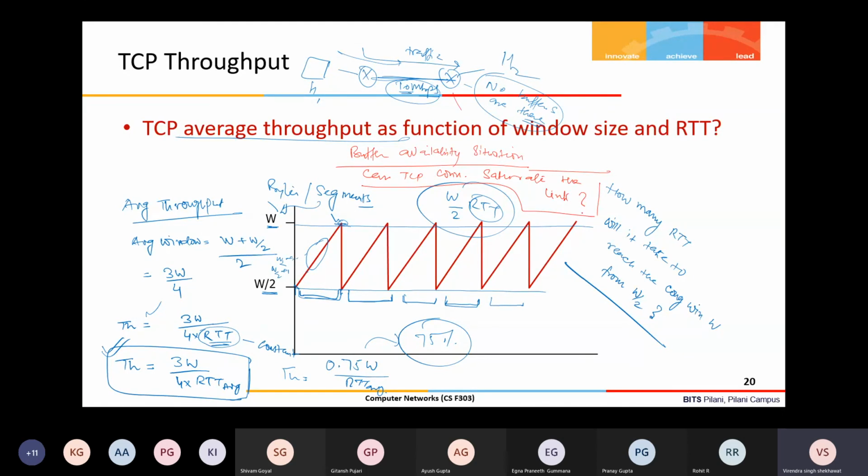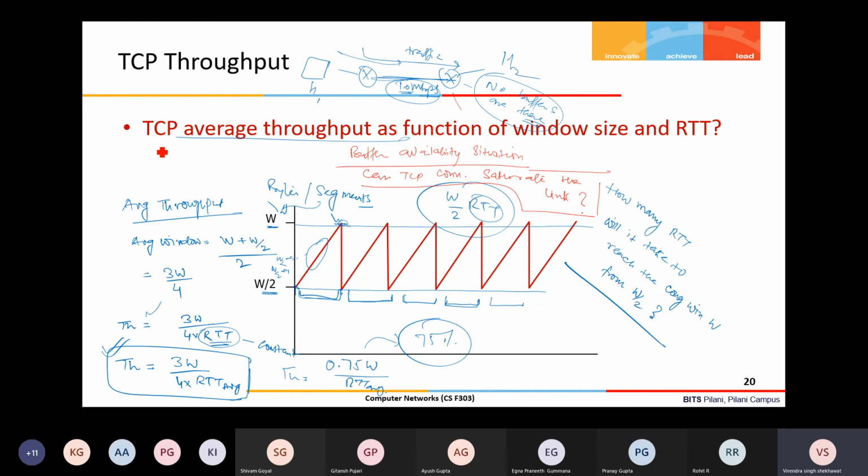It will not be able to saturate, and you are looking at this from a different perspective. But I am saying that because your point is that anything more than 10 Mbps will be dropped, but that is not correct. If the buffer is not there, then it will definitely drop. But if the buffer is available, then it will stay in the buffer. Maybe some delay will be there.